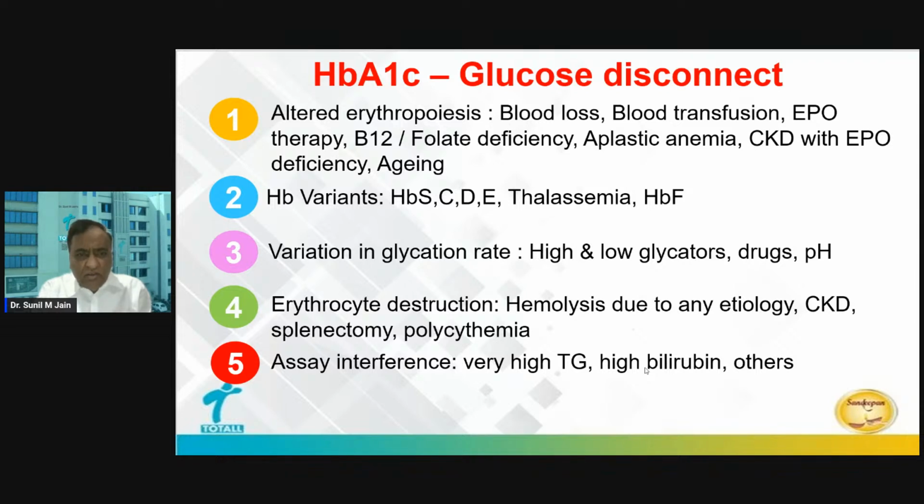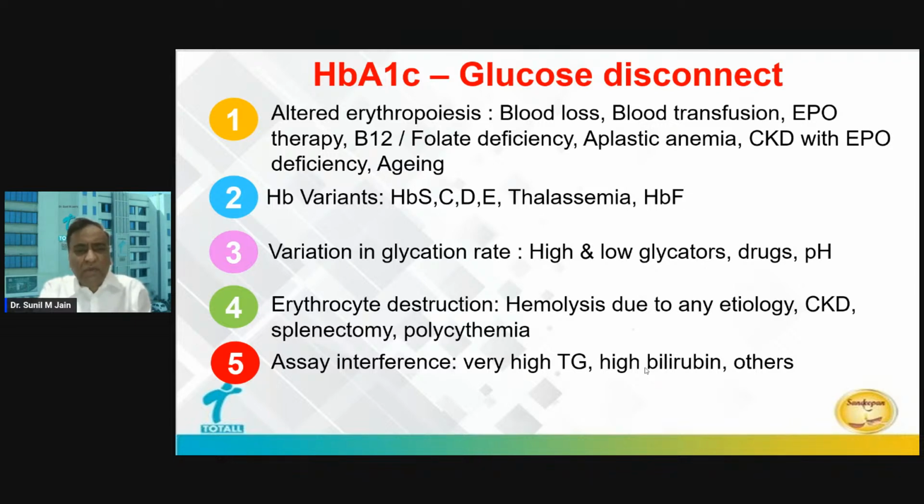And you can see in this slide there are many categories of patients who have CKD, and their HbA1c interpretation can be difficult because CKD works at multiple points. Erythrocyte destruction rate, hemolysis due to any etiology, splenectomy, polycythemia.